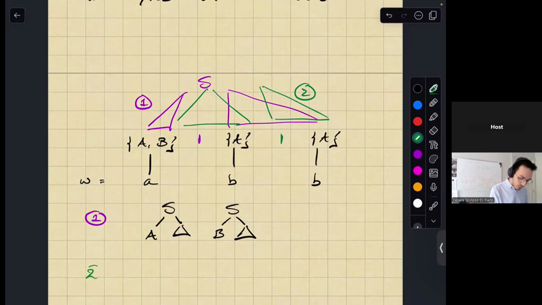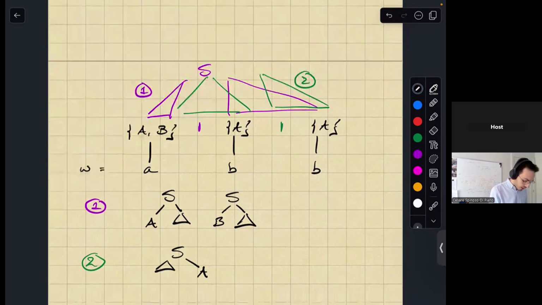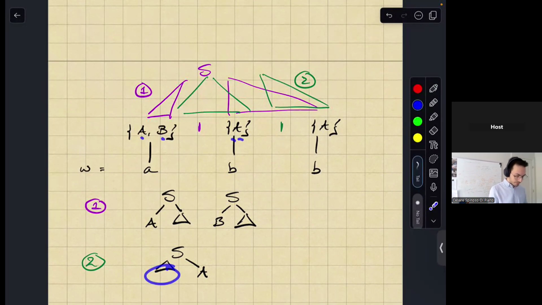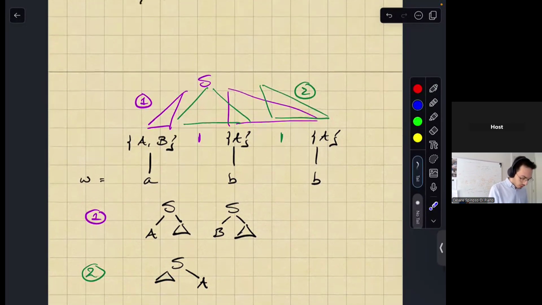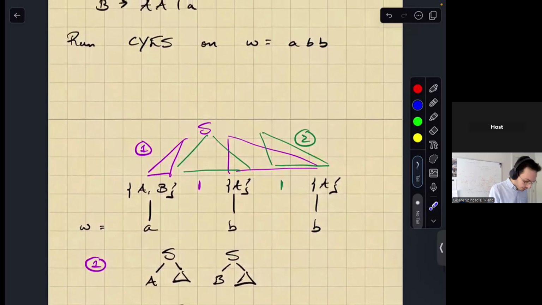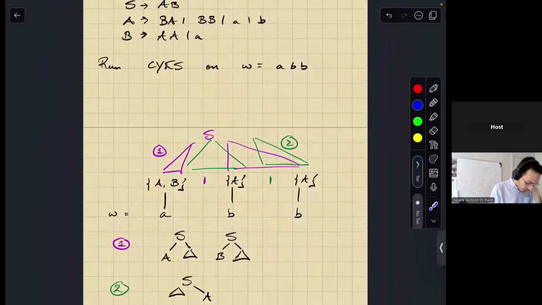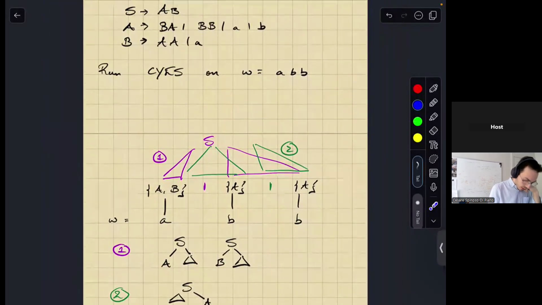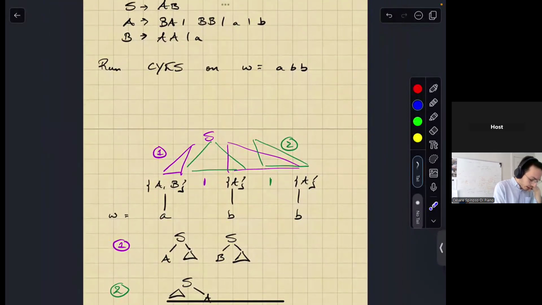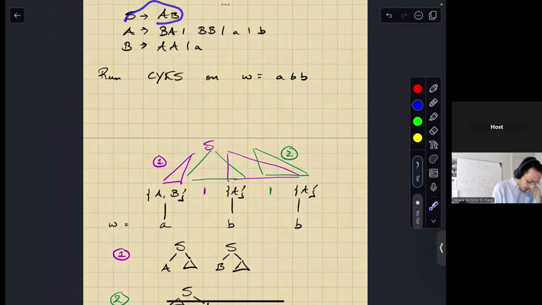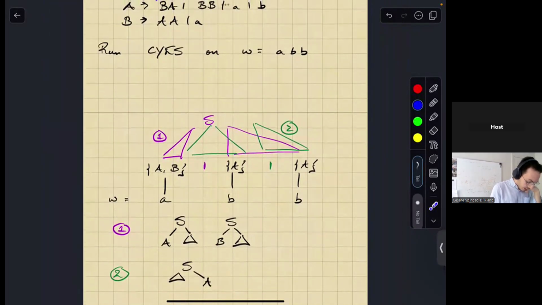The other possible split would be, can I from S derive A on the right, and then can I derive the rest of the parse tree, so either AA or BA, right? So then we just have to check that, right? So we look at our rules. If we look at our rules, I have 4S. Just S gives me AB, right?